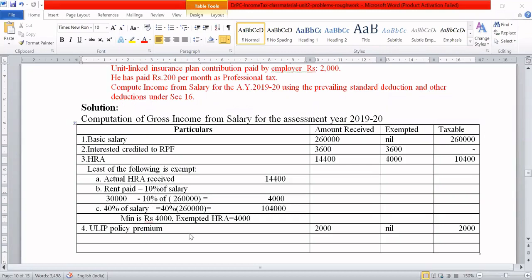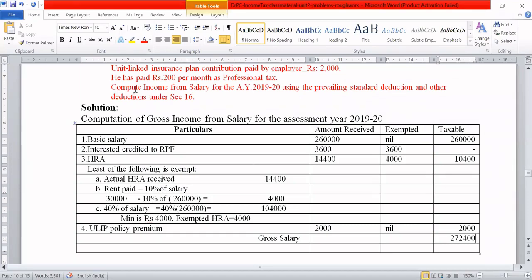So whatever you see here now is nothing but the gross salary. How much is that? You have to add up the taxable column. It comes to 2,60,000, 2,70,000, 2,72,400. So this comes to 2,72,400. This is the gross salary.